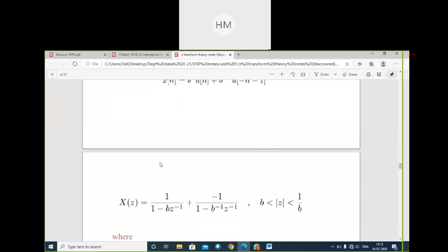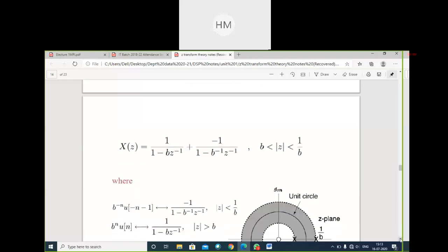So x of z is equals to unit step function Z transform is 1 upon 1 minus b z inverse plus this shifted unit step is minus 1 upon 1 minus b inverse z inverse, and we got the limit of z greater than b and less than b inverse. This is the limit. Now we can plot the ROC.